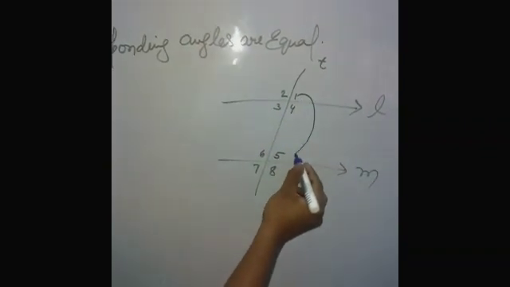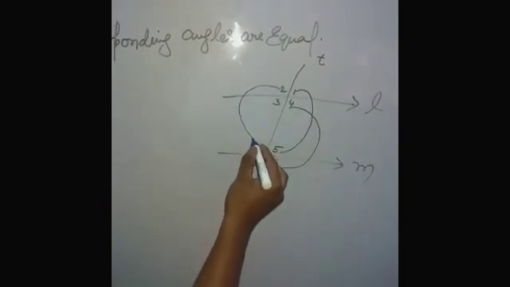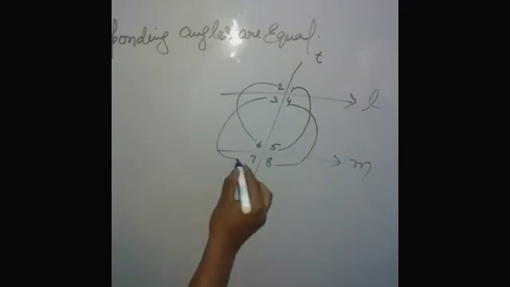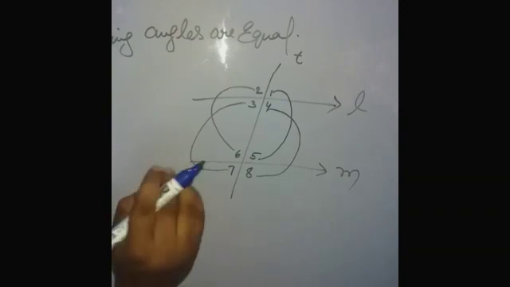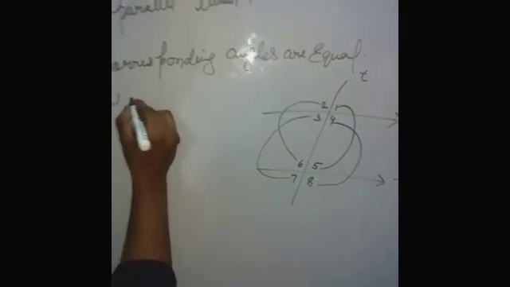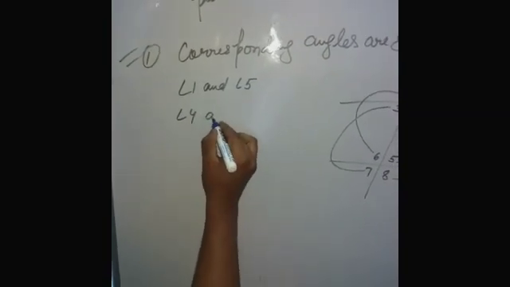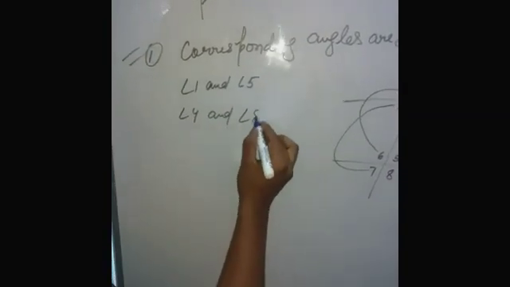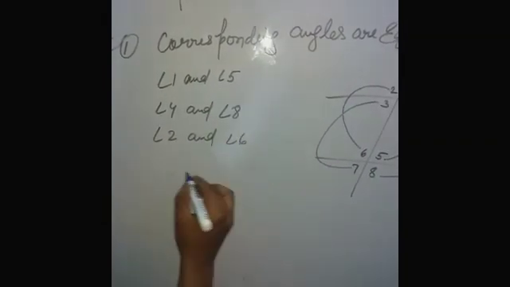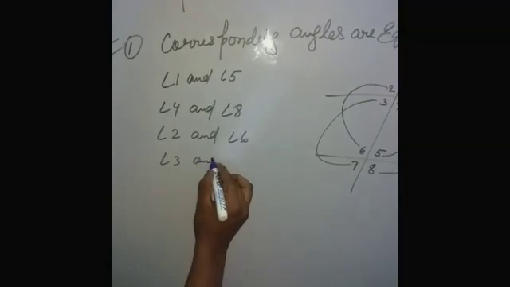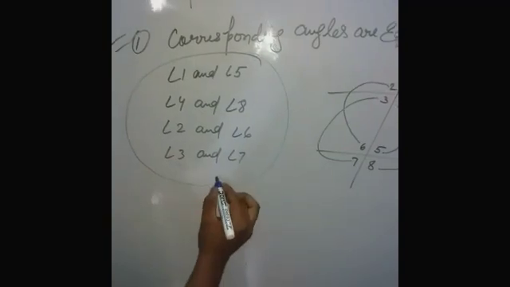Angle 1 and angle 5, angle 4 and angle 8, angle 2 and angle 6, and angle 3 and angle 7 are the pairs of corresponding angles, and these are equal.